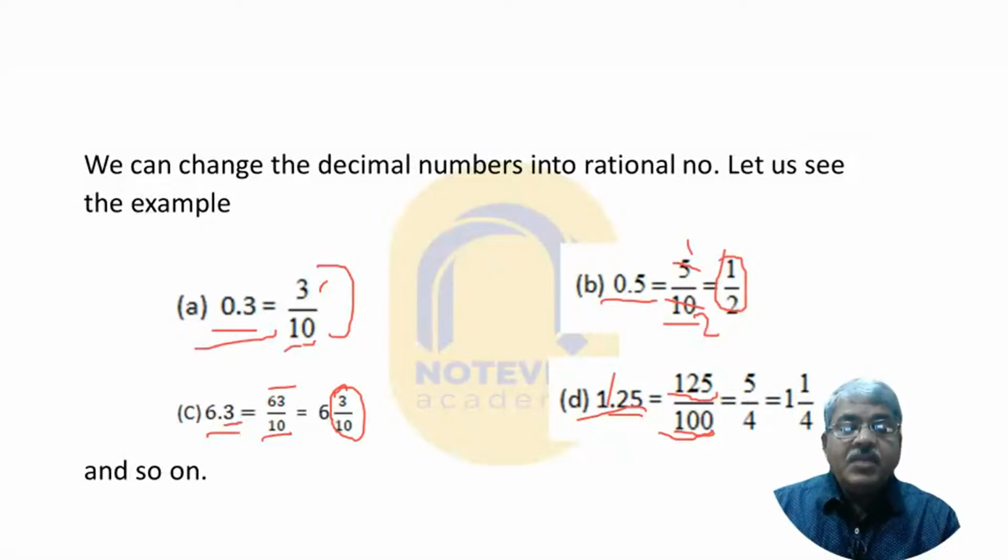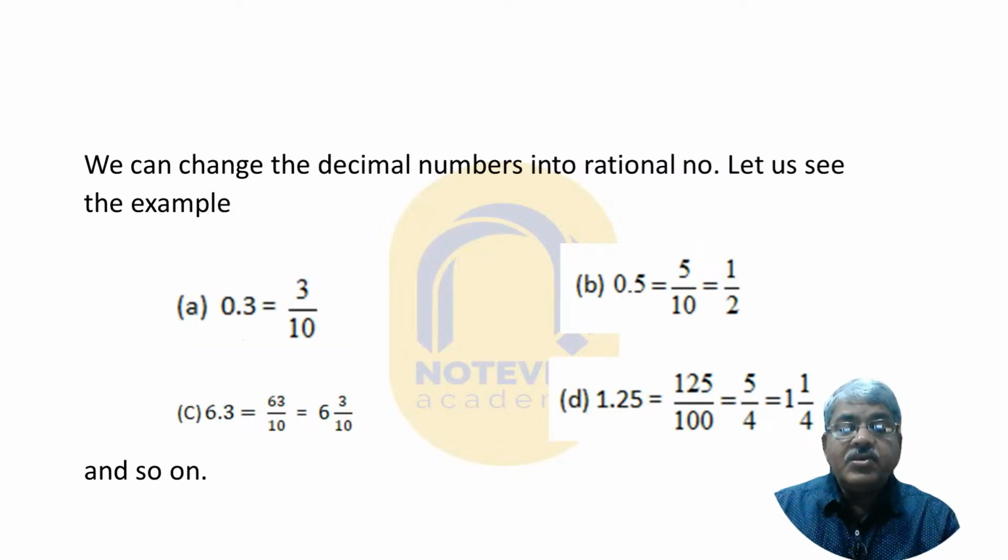If you cut it here, 25 fives are 125, 25 fours are 100. See, here is 5 by 4. Now you see 5 by 4 is equal to 1 whole 1 by 4. I think you understand it. Now I am going to the next video. I think you are understanding now.